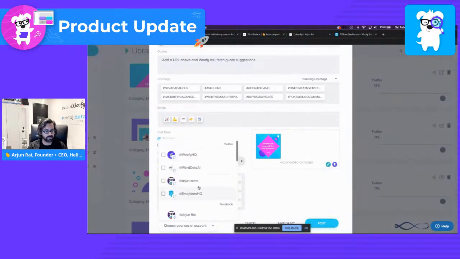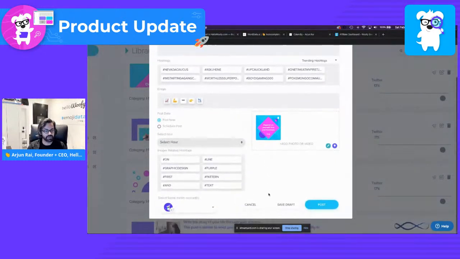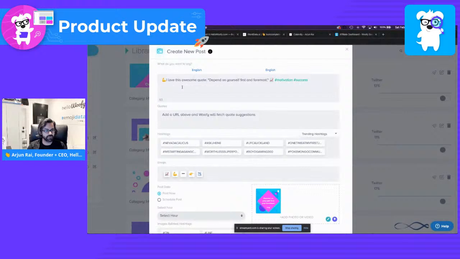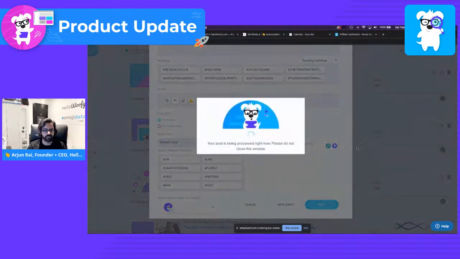But just for this demo, let's go ahead and post this to our Facebook page. Our Twitter page. Now we're good to go. Let's go ahead and review. Make sure we like it. Add some spacing here. Let's make sure we like our post. The image is good, and we can go ahead and click on post.